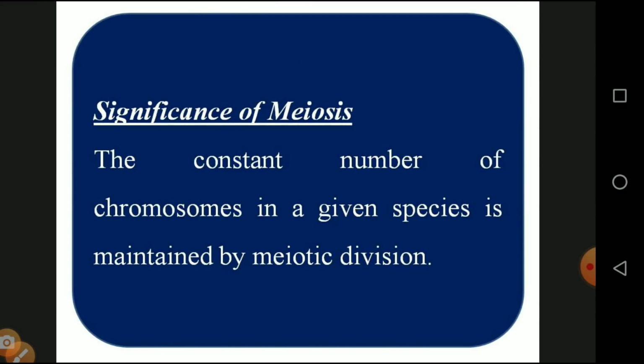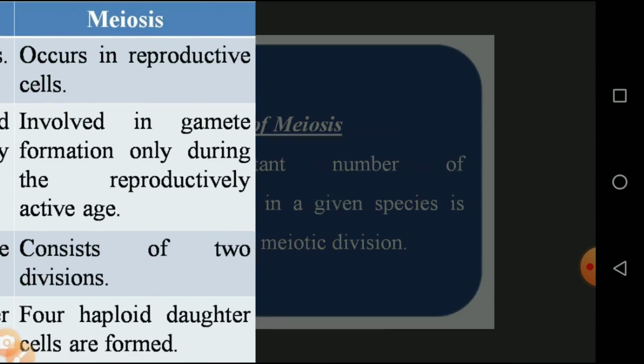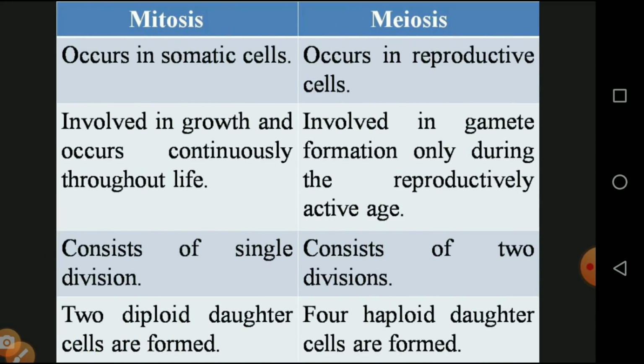The constant number of chromosomes in a species is maintained by the meiotic division. In human beings, ourselves, we have 46 chromosomes. Our son and daughter also have 46 chromosomes, and a grandson also consists of the same number of chromosomes. And then we will see the difference between mitosis and meiosis.